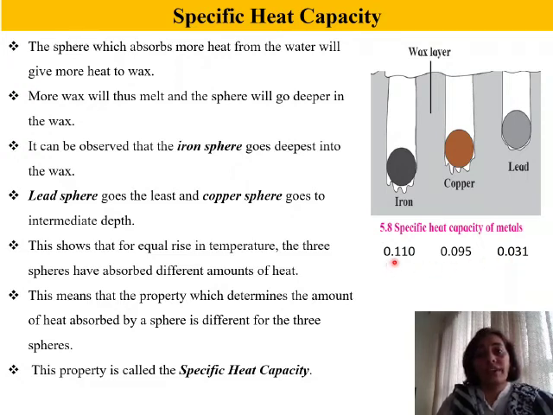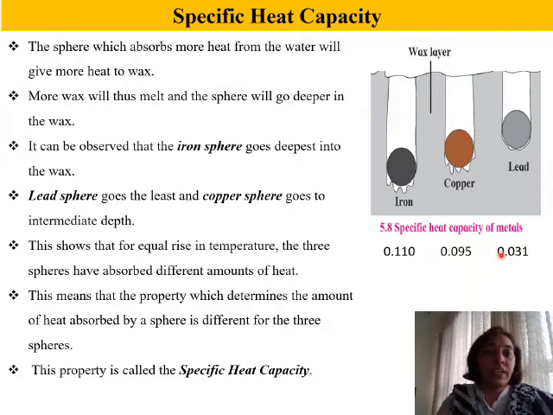Specific heat of iron is highest, hence it absorbs maximum quantity of heat and then transfers maximum heat to the wax. Whereas the specific heat capacity of lead is least, so it absorbed least quantity of heat and transferred least amount onto the wax slab, and so it melted least amount of wax. So this property is called a specific heat capacity.